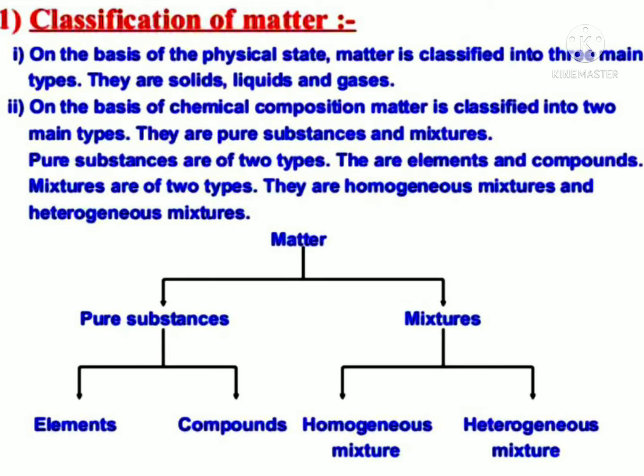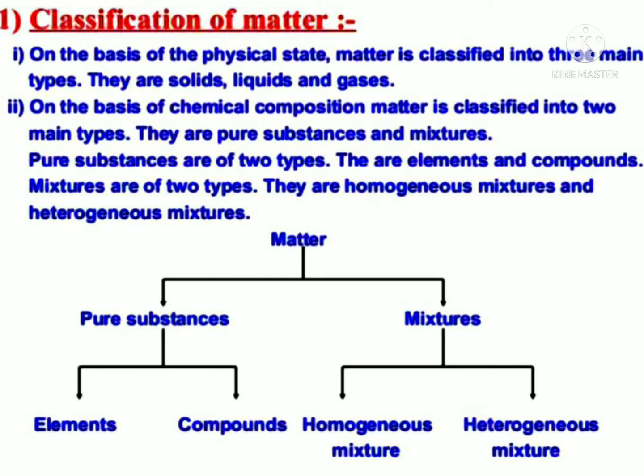What is matter? We already learned about matter in the previous class, 8th class, Matter Around Us. On the basis of physical state, matter is classified into three main types: solids, liquids, and gases. On the basis of chemical composition, matter is classified into two main types: pure substances and mixtures.